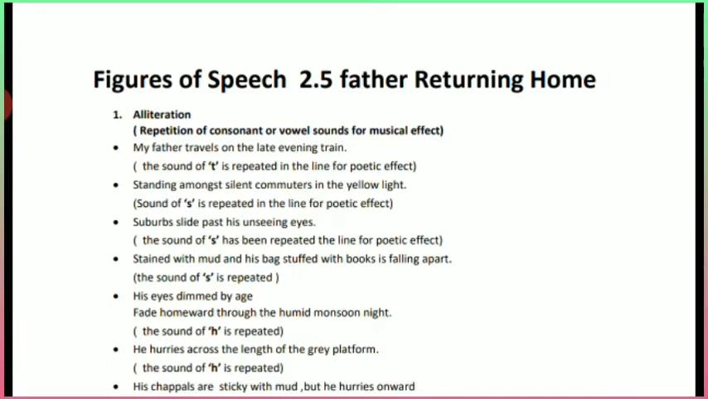In this video, we will see figures of speech based on the poem Father Returning Home. See the first figure of speech, alliteration. Alliteration means repetition of consonant or vowel sounds for musical effect. See examples. My father travels on the late evening train. Here the sound of T is repeated, that is travels and train.